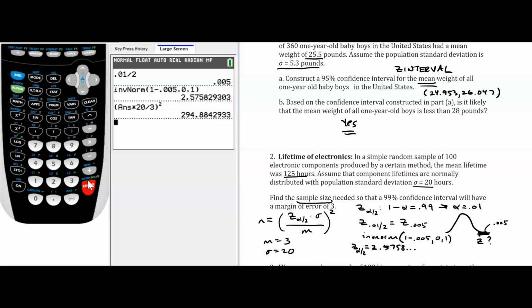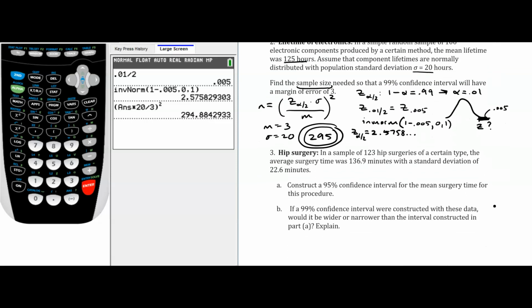And we end up with 294.88. And recall that when we're doing these problems, we always round up to the next whole number. So the solution to this question is going to be 295. That is our best answer to this question. Okay, let's move on to question 3.